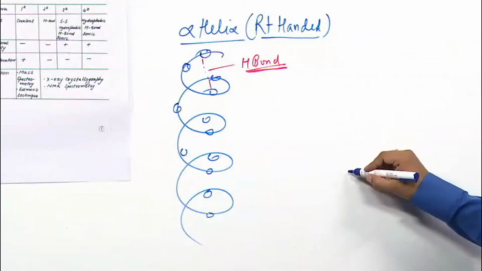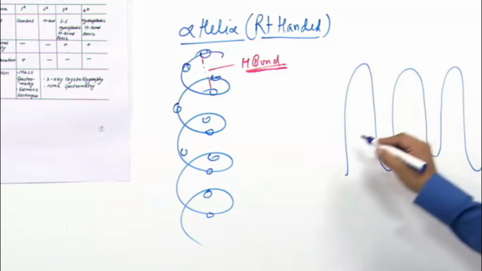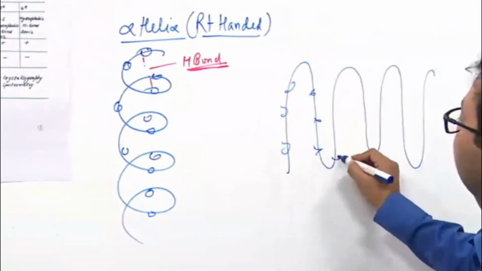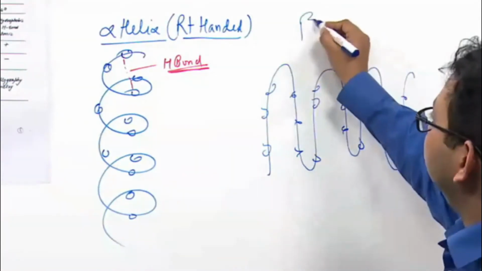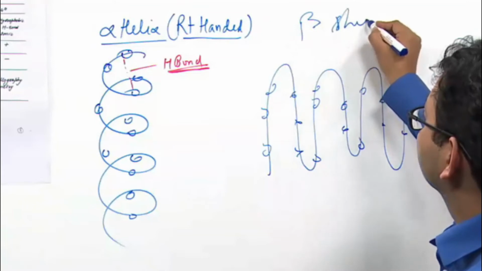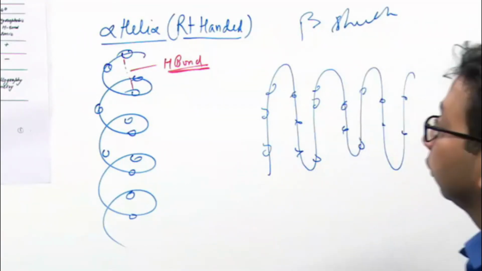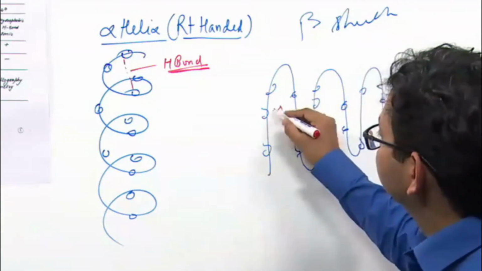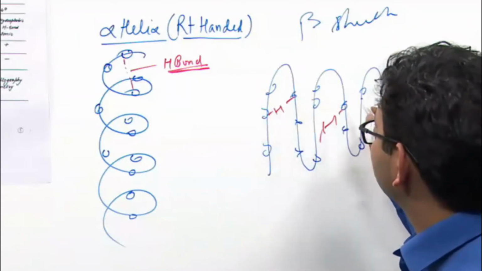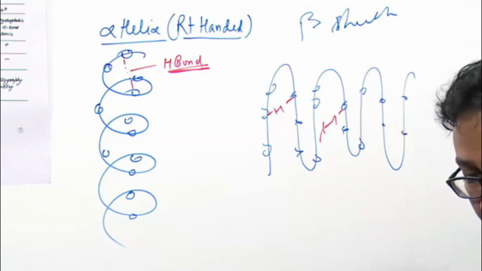We found that the sequence of amino acids may fold themselves in a sheet-like structure, and this is beta pleated sheet. And beta pleated sheet again is stabilized by hydrogen bond.